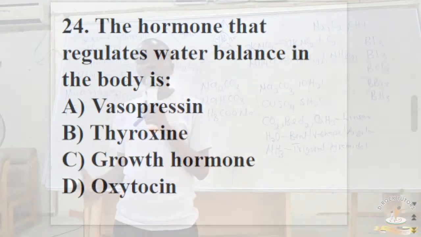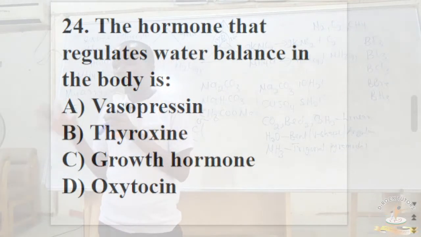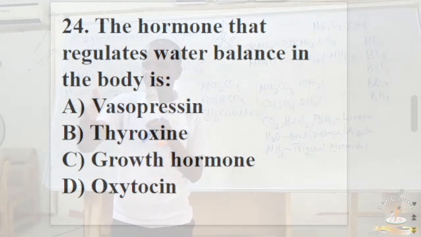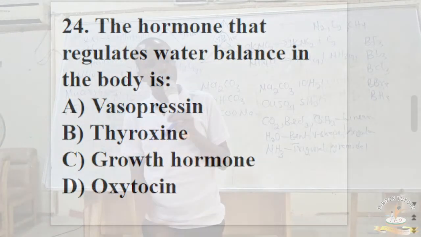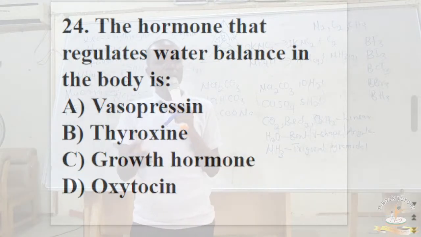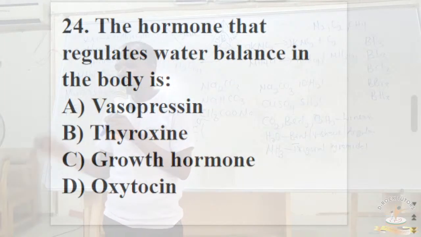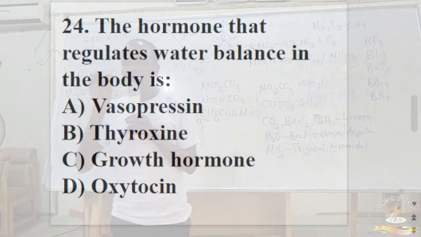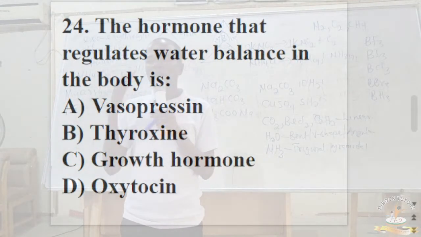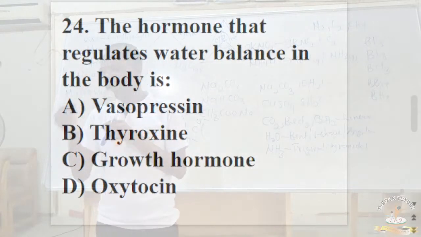Don't forget, the kidney performs the same function as the contractile vacuole in unicellular organisms. The contractile vacuole removes excess water in unicellular organisms like amoeba, while in you and I as mammals, our kidney helps to remove this excess water. The functional unit of the kidney is called the nephron. And the organ that carries urine from the kidney to the bladder is called the ureter. And the part of the nephron where concentration of urine takes place is called the loop of Henle.